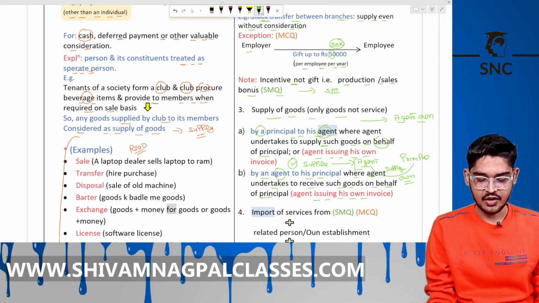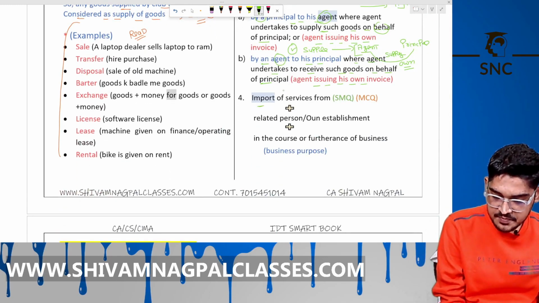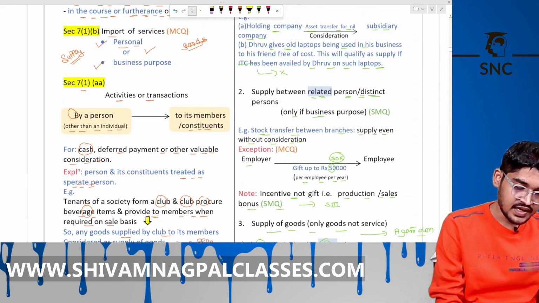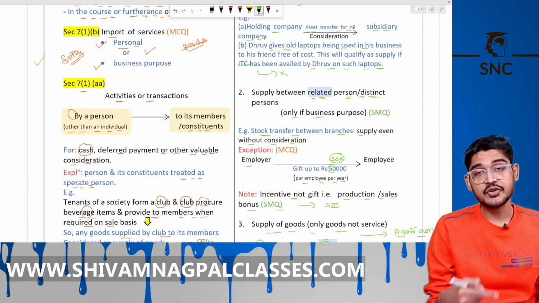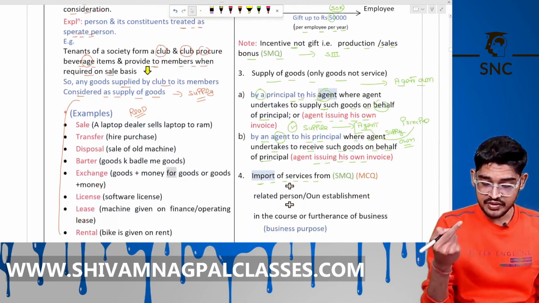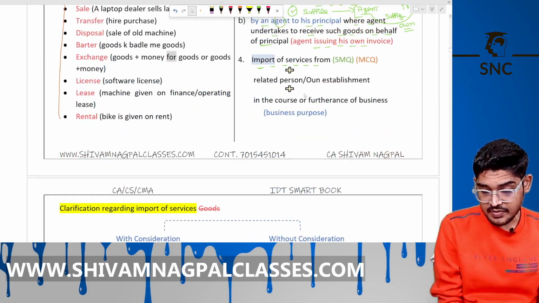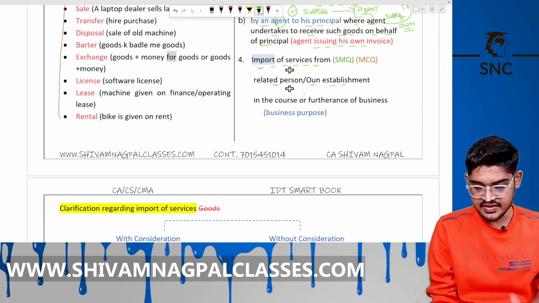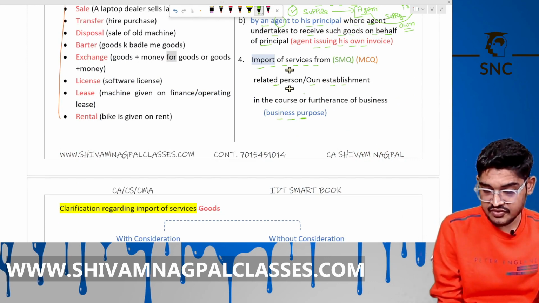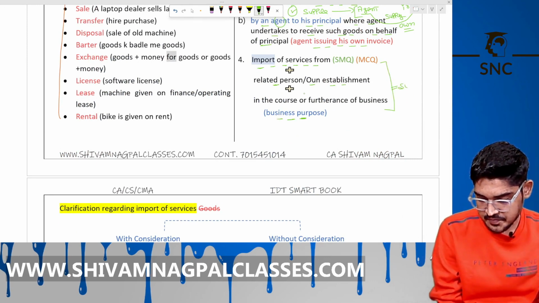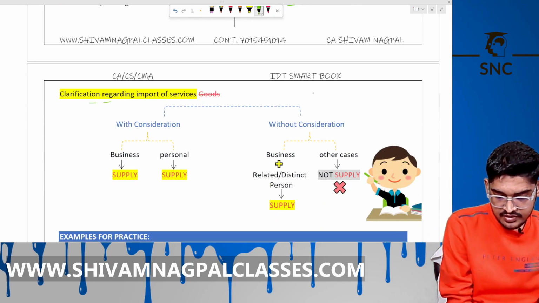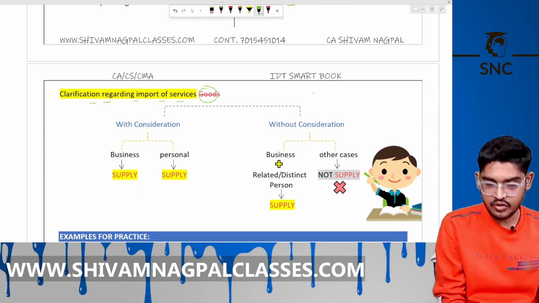Right. Now, the next is import of services. Under 7.1b, it is for consideration. But under 7.1c, Schedule 1, you are importing the services without consideration, plus from a related person or own establishment, from a distinct person, plus in the course or furtherance of business, means for business purpose. Only in that case can we call it supply without consideration. Now, see this chart. This is a clarification regarding import of services, not goods. Goods are covered under customs, not under GST.